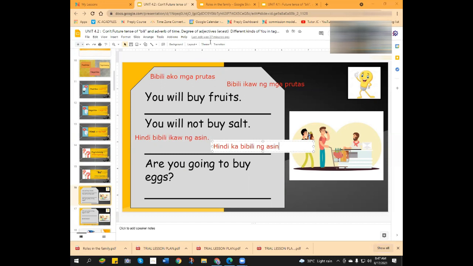So here, you have said this bibili, the verb, and the pronoun. But if you will say it in a negative way, the pronoun comes first before the verb. Pronoun and the verb. Hindi ka bibili ng asin. Does it make sense? Okay, so the next one. Are you going to buy eggs? This is interrogative.